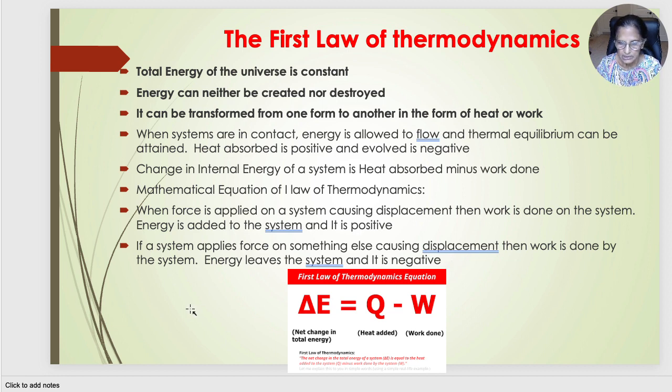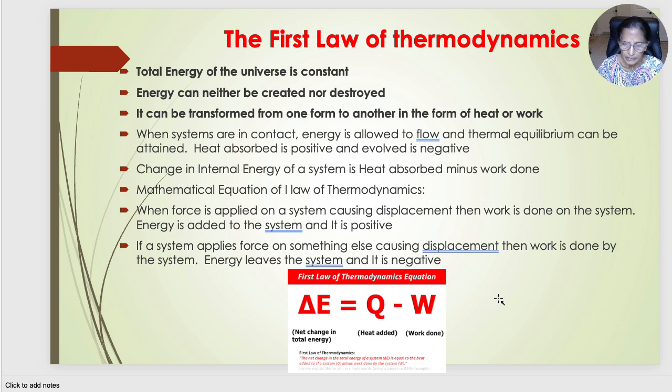And now let us see the mathematical expression of the first law of thermodynamics. Delta E is equal to Q minus W. Delta E is the change in internal energy, that is equal to Q, heat absorbed, which is given a positive sign, minus W, work done by the system, which is given a negative sign. So heat absorbed minus work done, that balance of energy adds up to the internal energy of the system. Hence, the total energy of the universe is constant. Therefore, delta E is equal to Q minus W. This is the mathematical expression of the first law of thermodynamics.